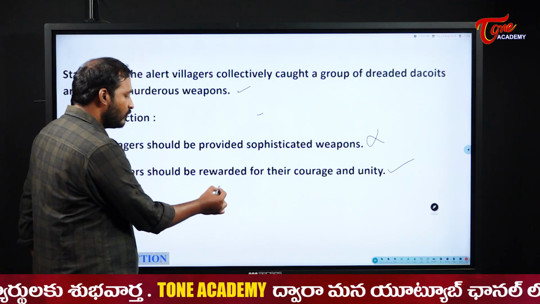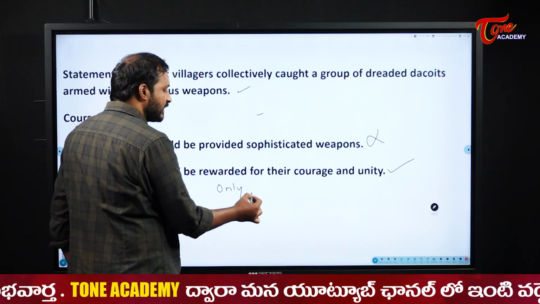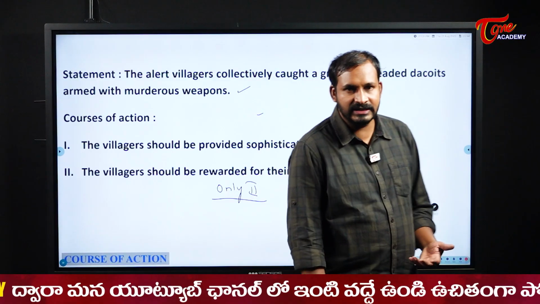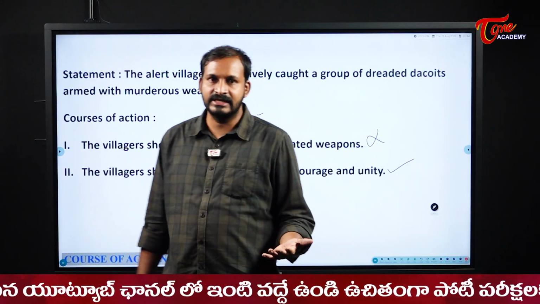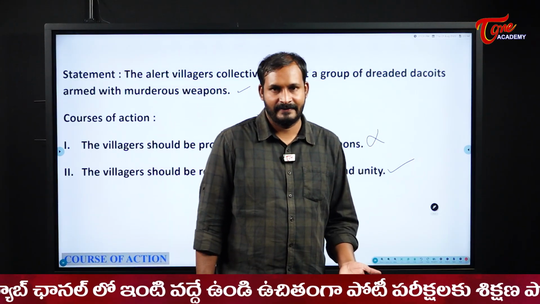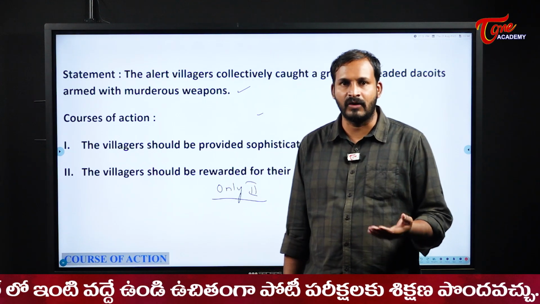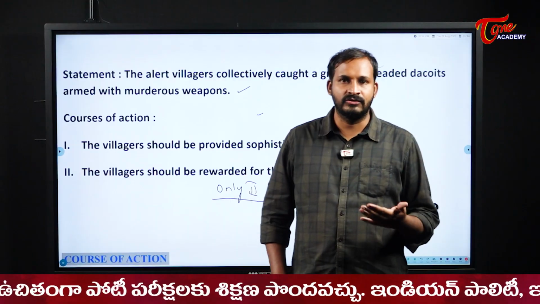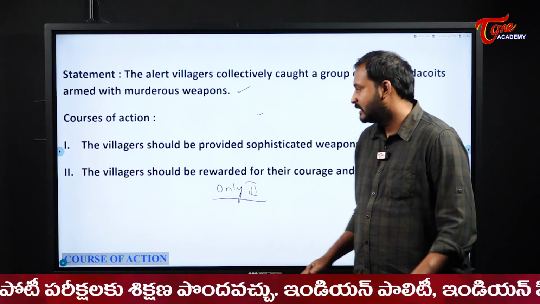So here only the second one is the correct course of action, not the first one. If you provide the weapons to the villagers, obviously violence increases, which should not happen. So whatever decisions you take, it should reduce the violence. Okay, it should not increase the violence. So next one.